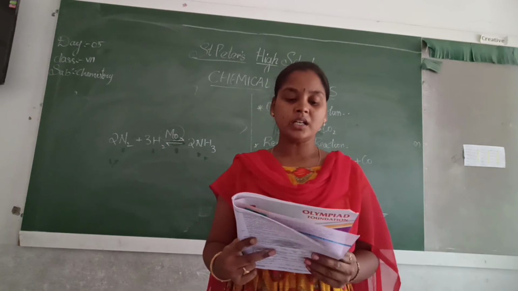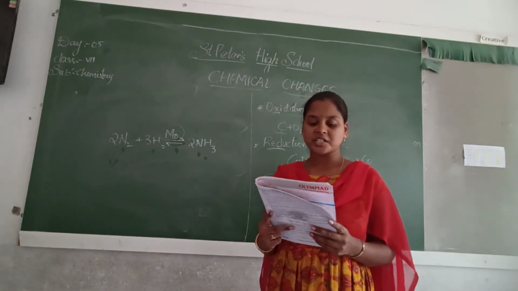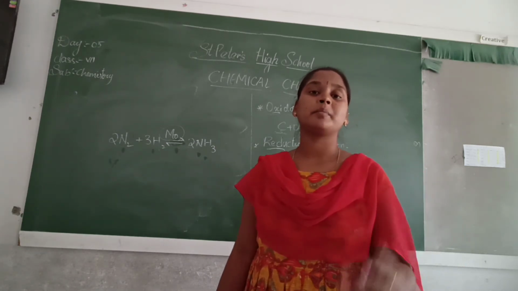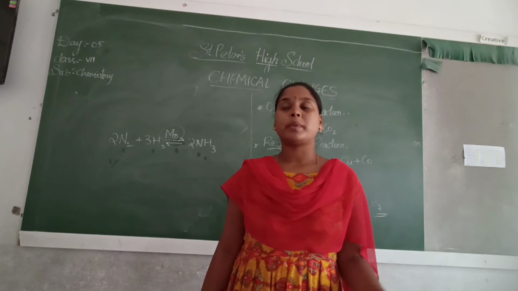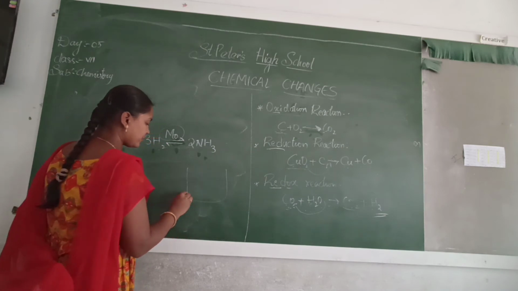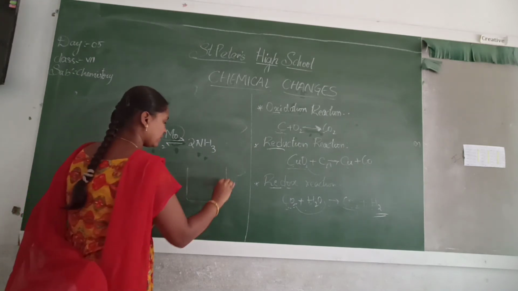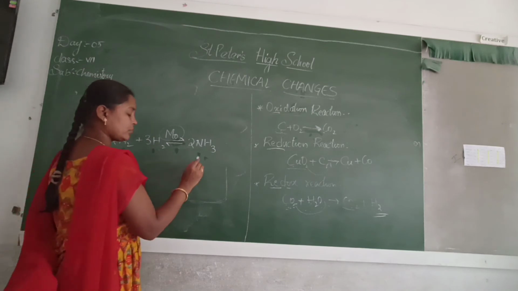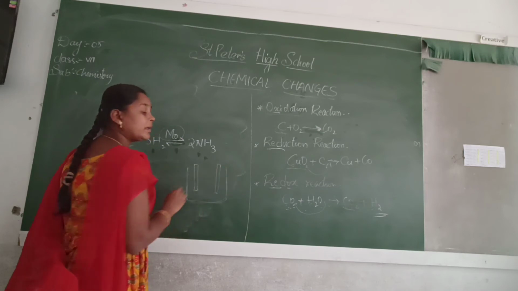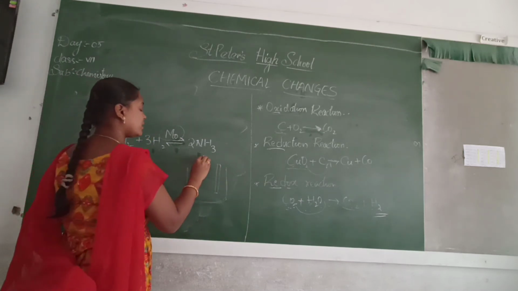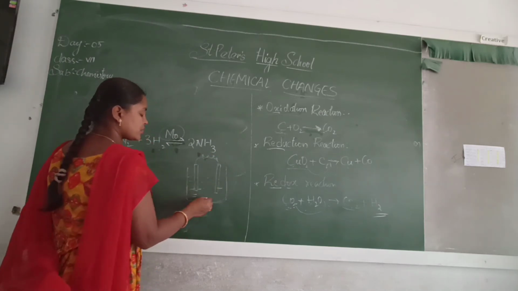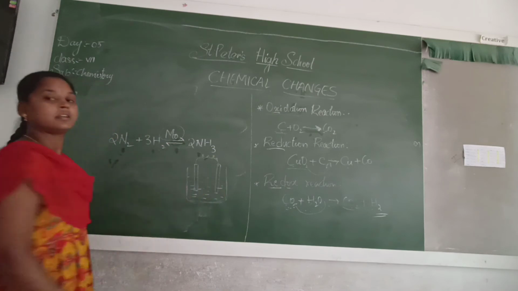Next is electrochemical reactions. Electrochemical reactions are reactions that take place when electric current is passed through it. The best example is electrolysis. In electrolysis, we take a glass jar, and we put two metal strips in it, and we pass electricity through these two metal strips, and there will be an aqueous solution in the jar.